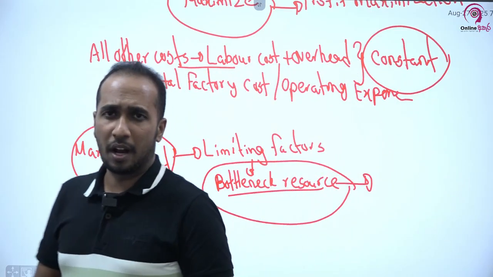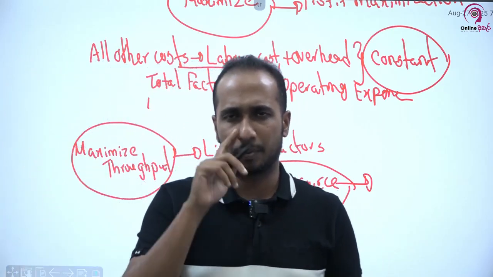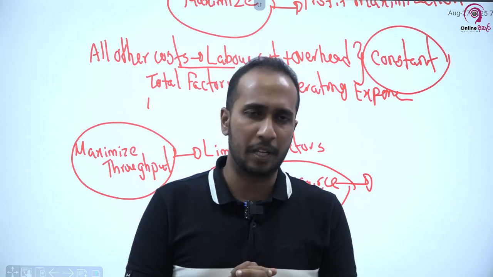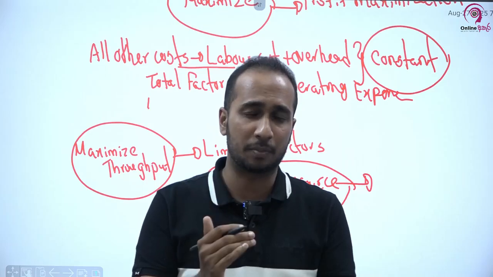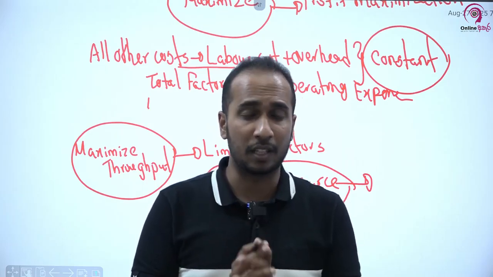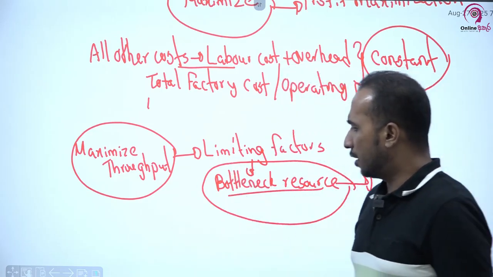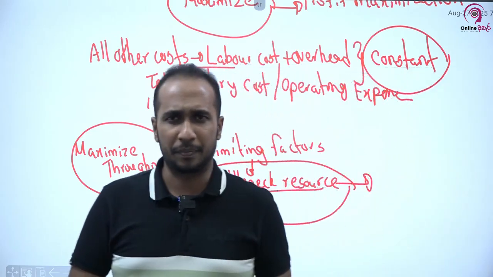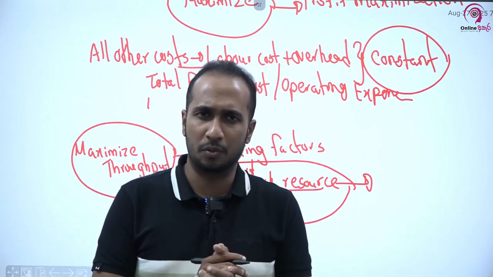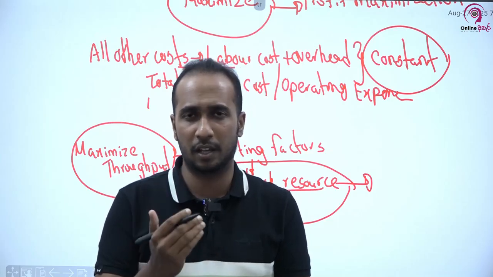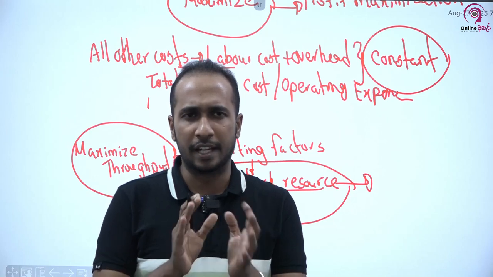So we are going to understand this throughput accounting further using some questions, right? I am not going deep into theoretical areas. You may have learned those things. So in this revision session, as I explained previously, we are going to understand this with a past paper question. Before moving to it, I want to highlight one thing in your syllabus as well. This throughput accounting mechanism is good for organizations which especially focus on a JIT environment, the just in time approach, because it is linked with that.